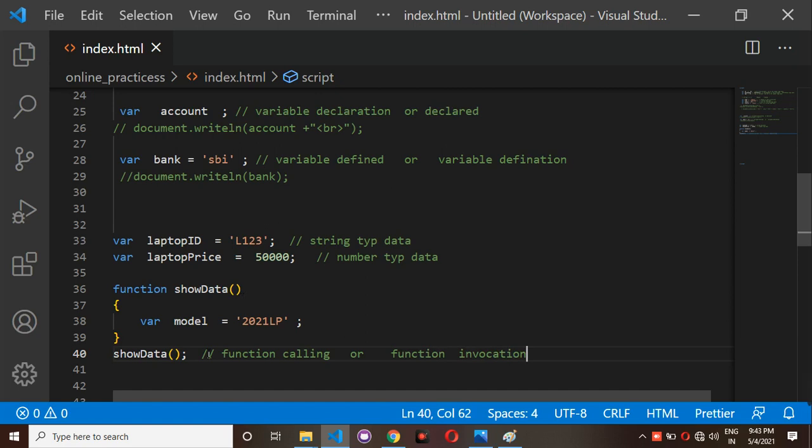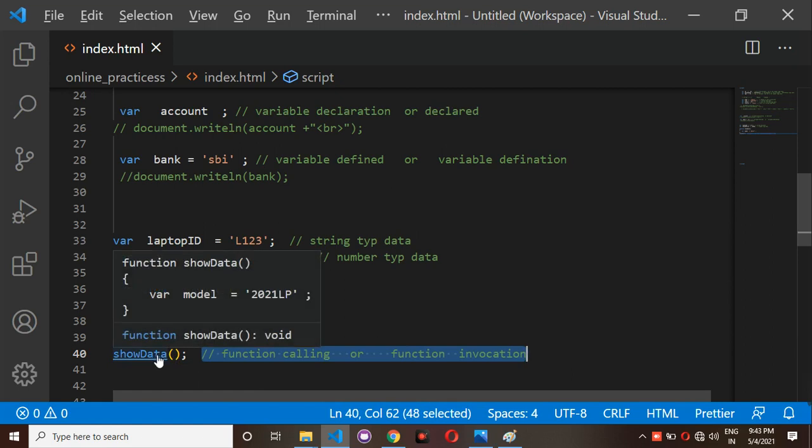So we have to call it as either function calling or function invocation. If you click control alt, you will get the cursor movement. Whenever your cursor is coming here, automatically this program is going to call this show function.